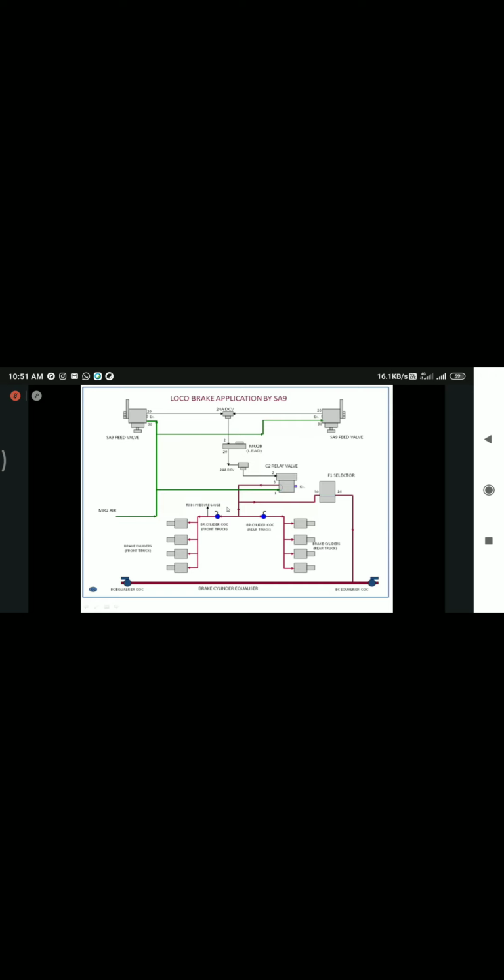Now, we also need to charge the brake cylinder equalizing, because if we are attaching a loco to the formation, a dead loco or a trial loco, for brake application in that loco we need to send this brake cylinder equalizing pressure also. At the same time, the same pressure, 3 or 3.5 kg, goes through another set, one transfer valve. This is called the F1 connector valve. So it is going through the brake cylinder equalizing pipeline.